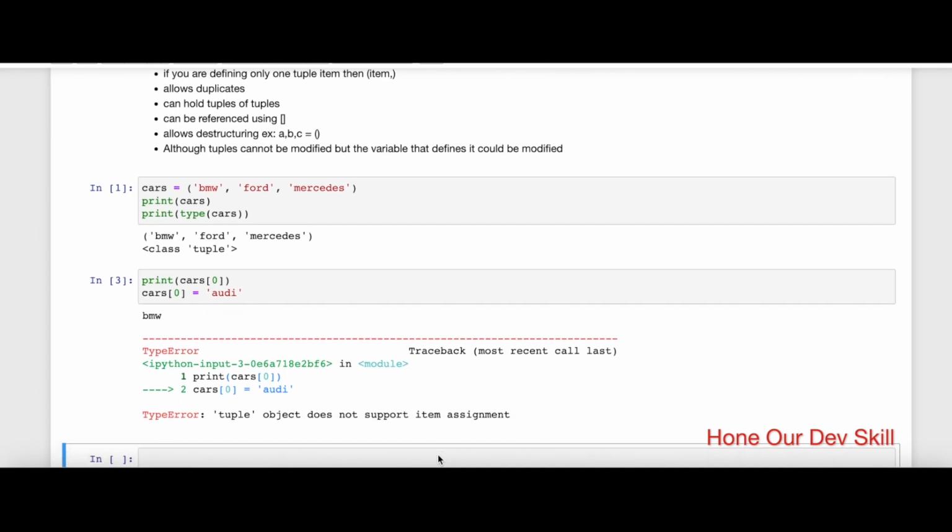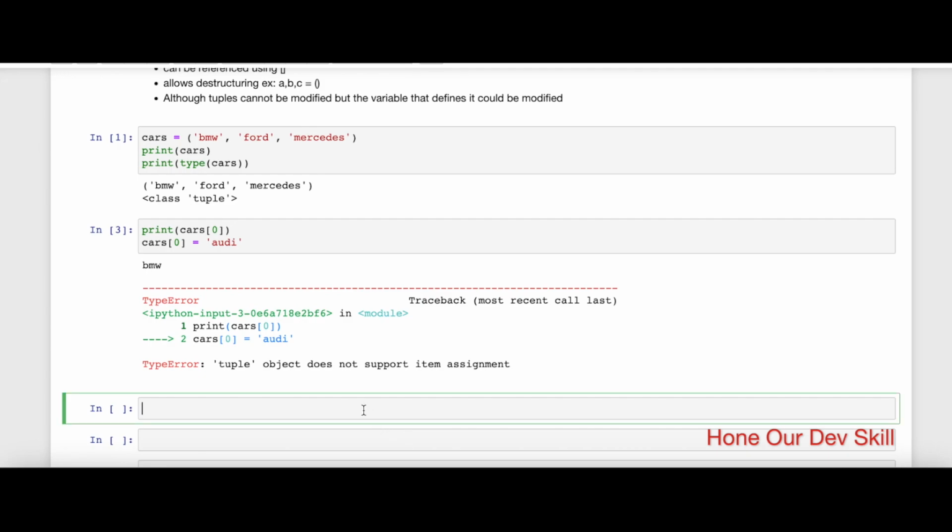If you are planning to initiate a tuple, there are multiple other ways as well. If there is only one item, please note that, let's say I have cars. Again, usually tuples are named in plural. If I specify that I want to do only BMW, then if you initialize that, it's going to treat that as a string object rather than a tuple.